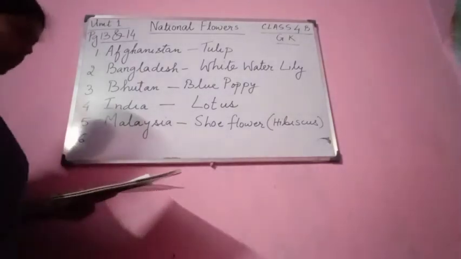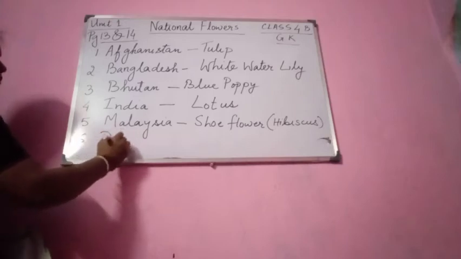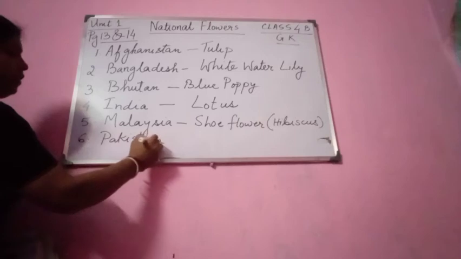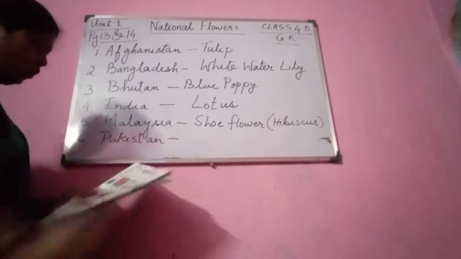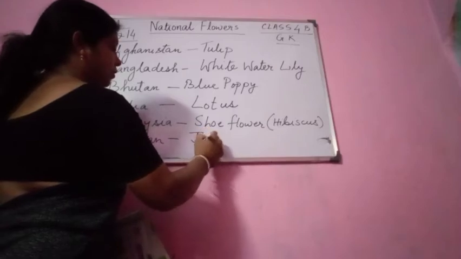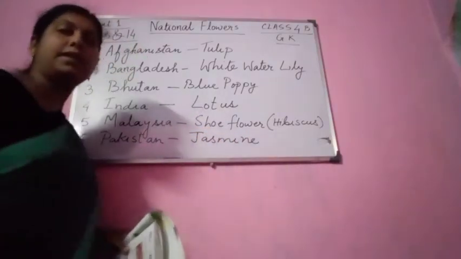Next one, what is the national flower of Pakistan? The national flower of Pakistan is jasmine. See once again, the national flower of Afghanistan is tulip.